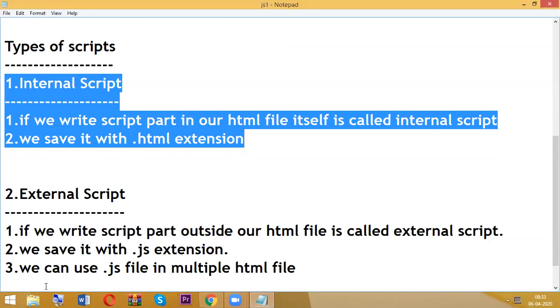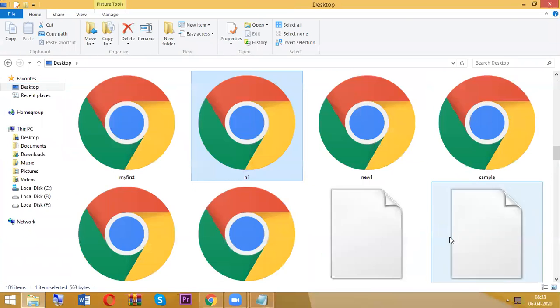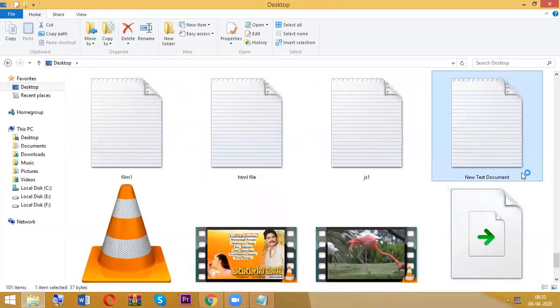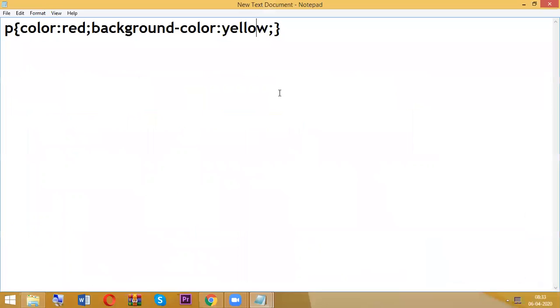So here I am going to open a notepad. I assume that we open a fresh notepad.